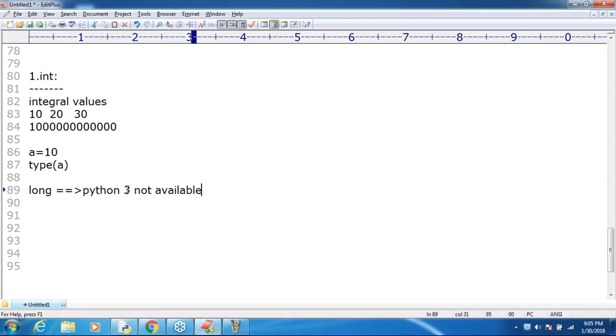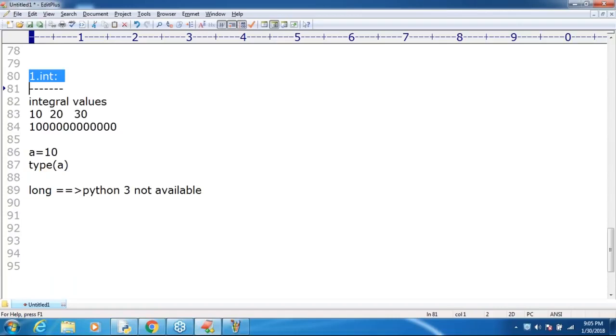Even longer values also, happily we can represent by using what? The int data type only. That's all. Clear? So if you want to represent 10, 20, or a mobile number like 98494, whatever integral values you want to represent, compulsorily you go for only the int data type.